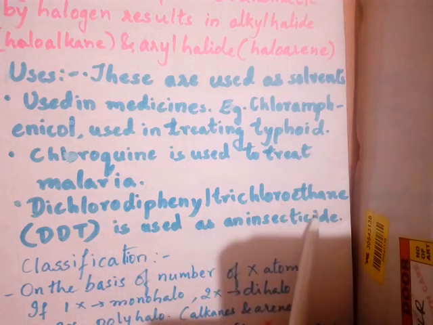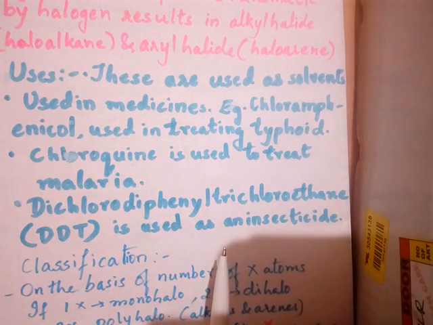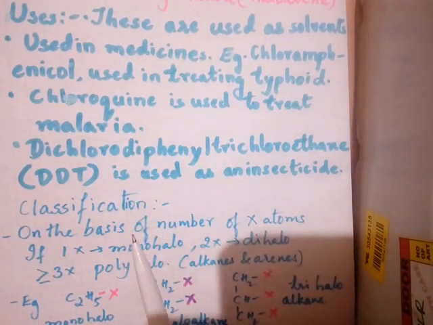Next to that one, we have one more compound, dichloro-diphenyl trichloroethane. In short, we call it DDT. It is used as an insecticide. So mosquitoes should not increase, so DDT is sprayed, so that DDT is also a haloalkane, haloarene. Now, after knowing some of its uses, next let us go for the classification.